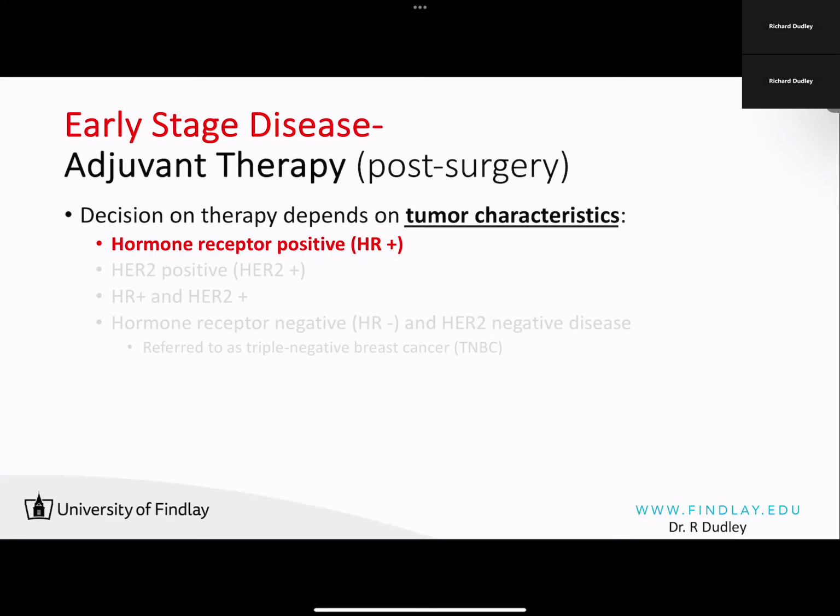Our tumor characteristics are going to be hormone receptor positive, HER2 positive, or triple negative. And on rare occasion, I guess it's not all that rare, you might have a hormone receptor positive and HER2 positive cancer. So let's start off talking about what we do in the hormone receptor positive setting. Again, this is going to make up the majority of patients that have breast cancer, so we're going to spend a little bit more time on this particular setting.